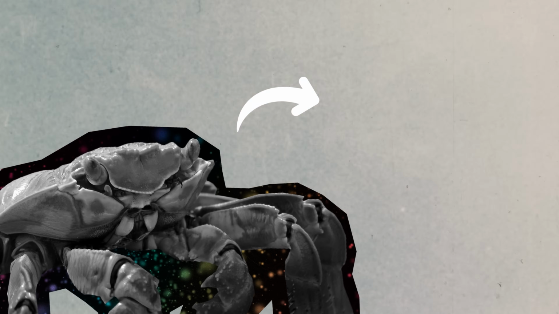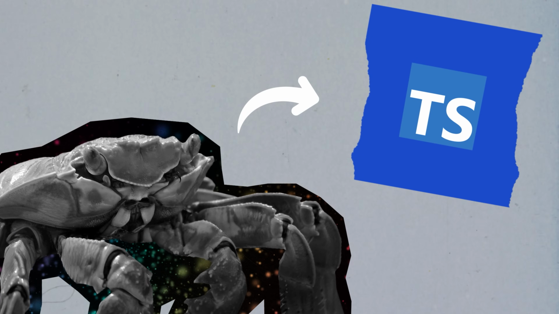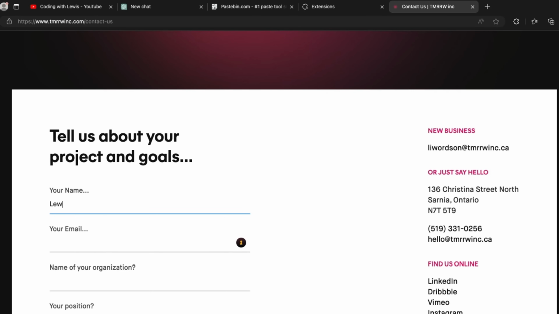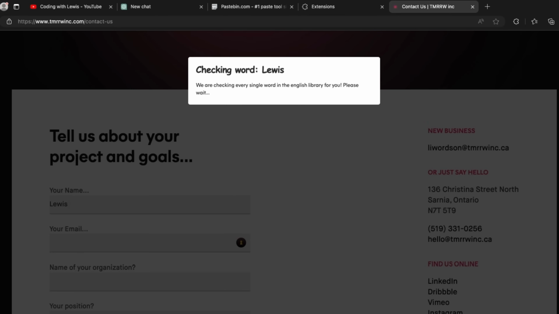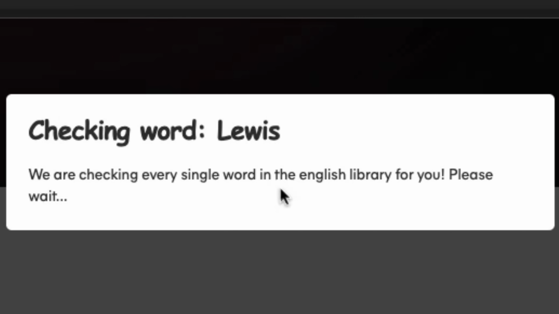What's cool is that even though I wrote this whole thing in Rust, it's easy to just convert it over into TypeScript. Surprisingly, it wasn't too hard. Like, come on, if you can do it in Rust, you can do it anywhere. So after implementing the results, you can for sure notice a little bit of lag, but it isn't quite infuriating. I want the user to want to punch their computer because of how annoying my Chrome extension is. What can we do to just make this downright infuriating?